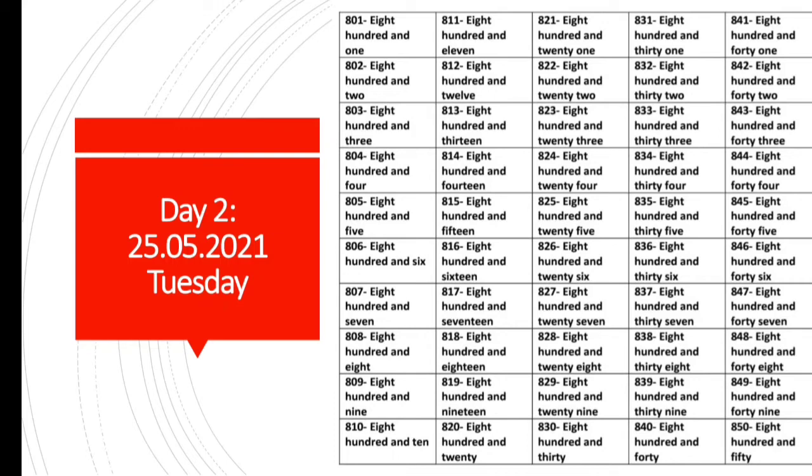So students, take a screenshot or stop the play button of the video. Students, you have to write these number names in your fair notebook with neat and clean handwriting. Work should be neat and clean.